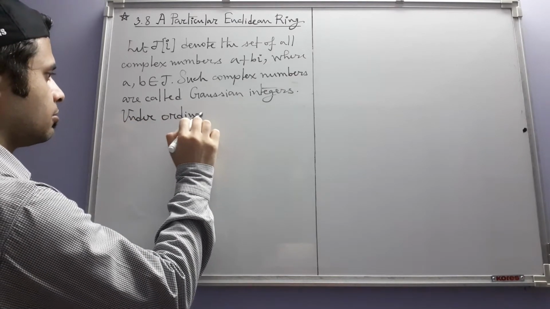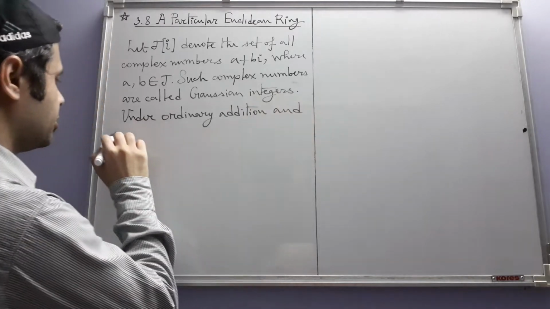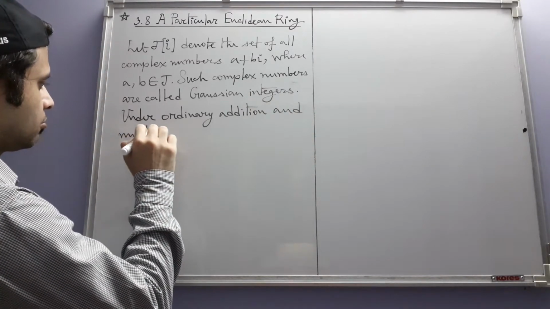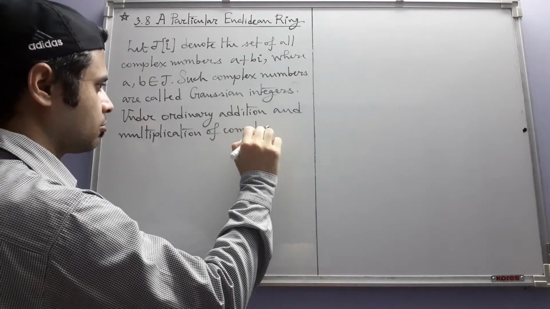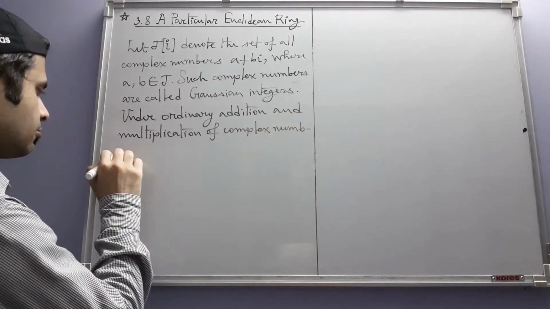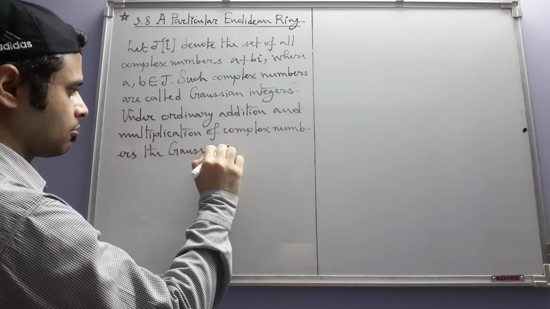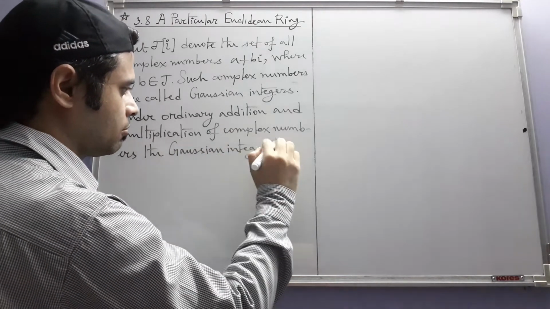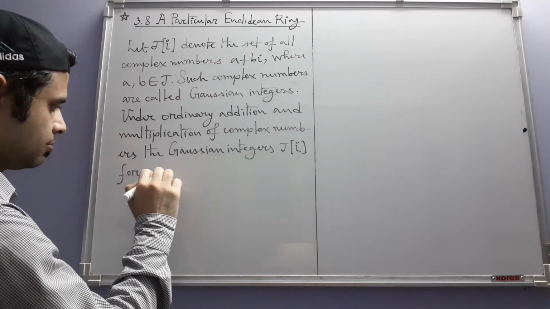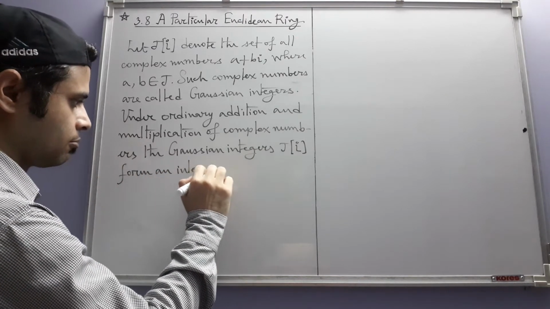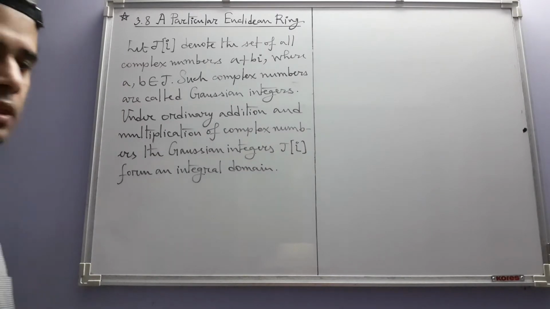Under ordinary addition and multiplication of complex numbers, the Gaussian integers form an integral domain. It's not very difficult to show that this is the case.